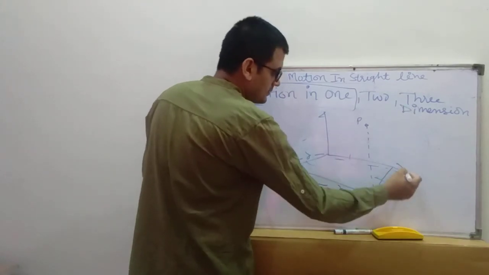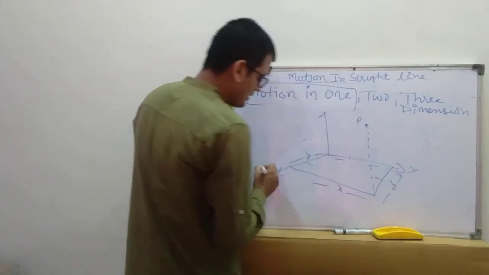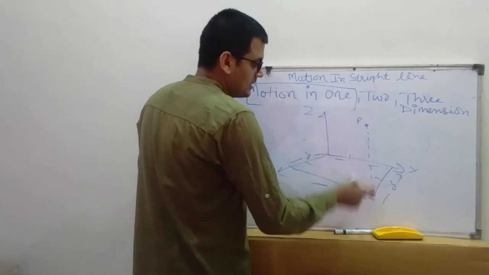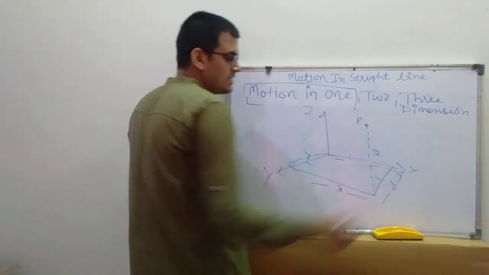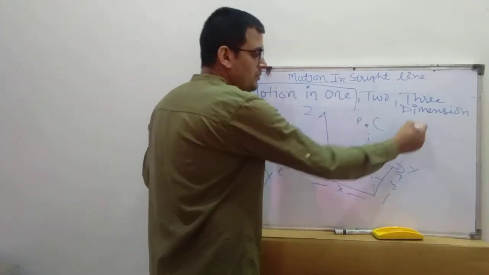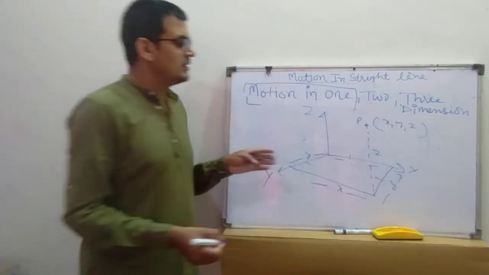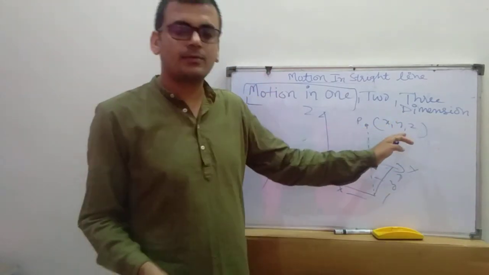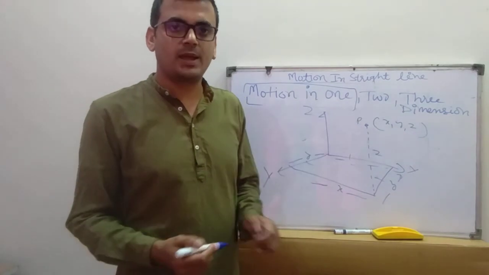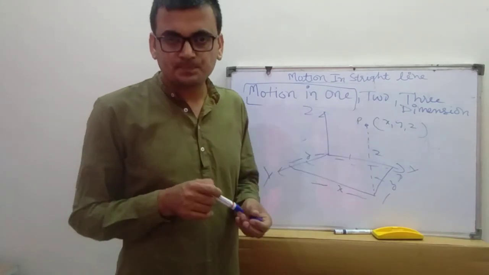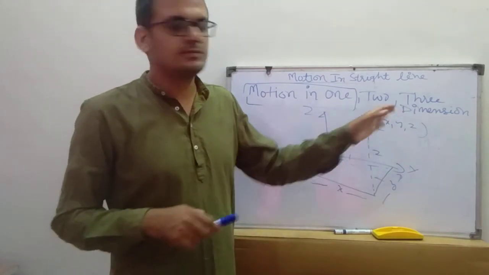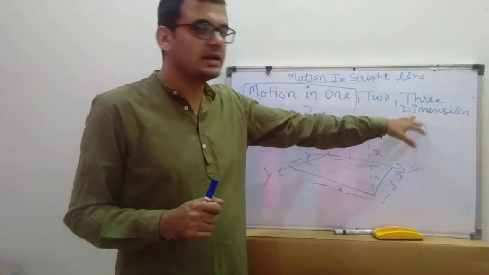As this is the x, y and z axis, this distance will be z. So to represent this point we require three coordinates x, y, z. You can say the motion of a kite or motion of an aeroplane all comes under motion in three dimension.